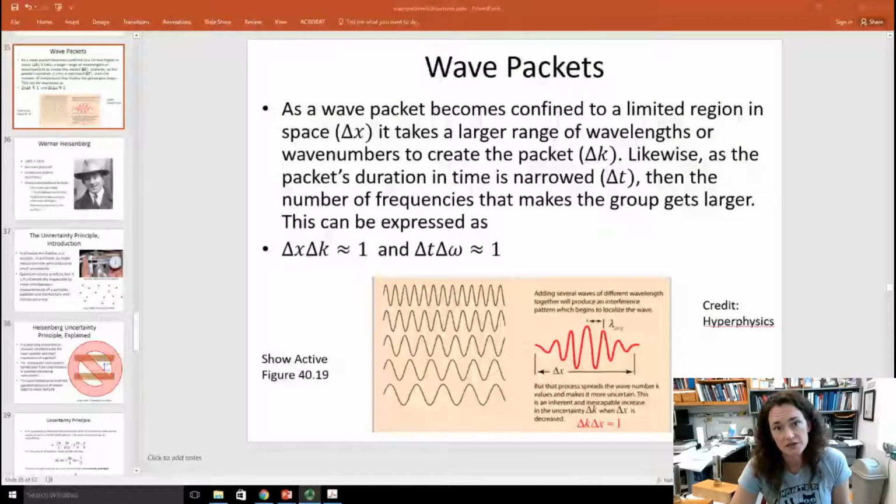Remember that we talked about the idea that as a wave packet becomes confined to a limited region in space, delta x, it takes a larger range of wavelengths or wave numbers to create that packet, delta k. And as the packet's duration in time, delta t, is narrowed, the number of frequencies that makes up that group also gets larger. This could be expressed as a ratio: delta x times delta k is approximately 1, and delta t times delta omega is also approximately 1. And this led to the idea behind the Heisenberg uncertainty principle.